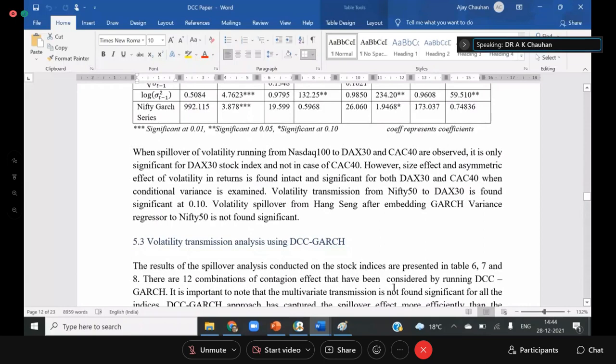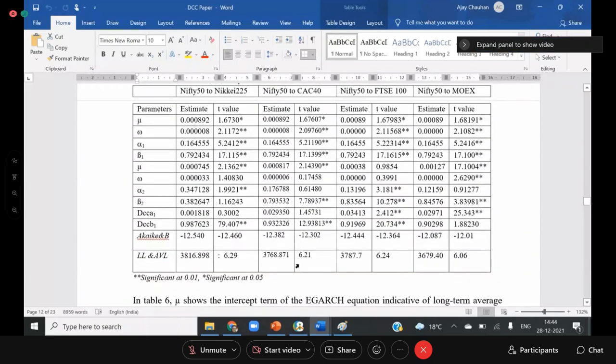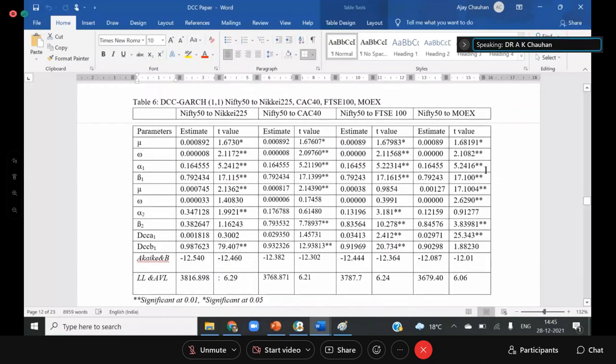So then we applied the DCC-EGARCH model. The DCC-EGARCH model has one problem. It is not showing you the direction. It only shows you whether the spillover is significant or not, whether the correlation between the volatility components is significant or not. So DCC gives you two things: DCC alpha and DCC beta. DCC alpha and DCC beta are two components of spillover.